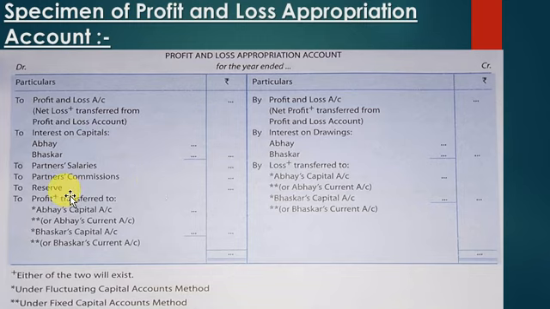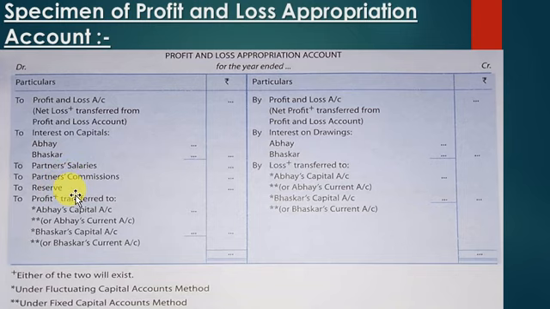Then there is always some reserve coming up in a few questions, which is created on net profit. The reserve is an appropriation of profit. It is an expense. It will decrease the profit of the firm. That is why it is debited on the debit side of profit and loss appropriation account. So these are the maximum postings which will come on the debit side of profit and loss appropriation account. I repeat, interest on capital, partners' salaries, partners' commission, reserve.